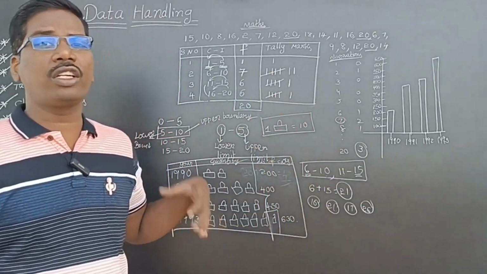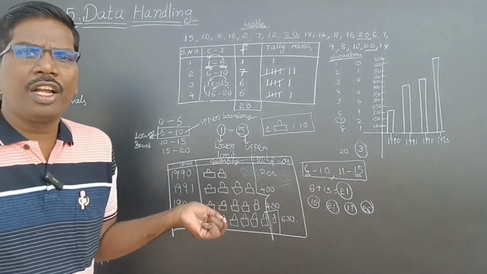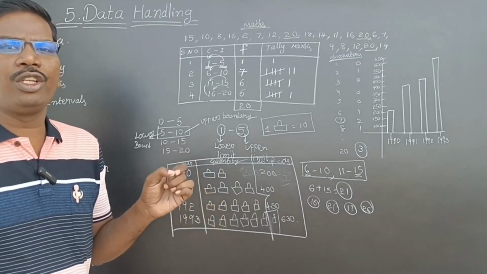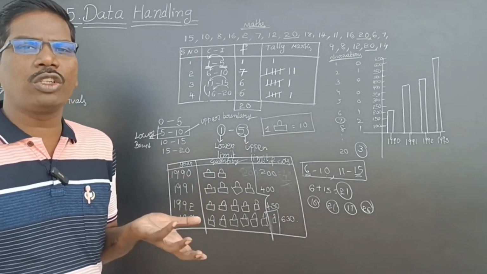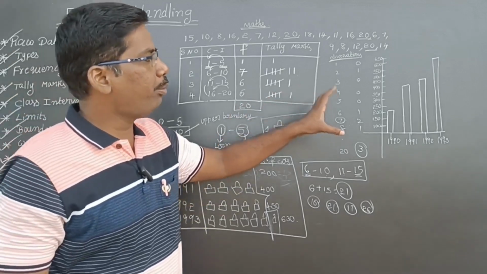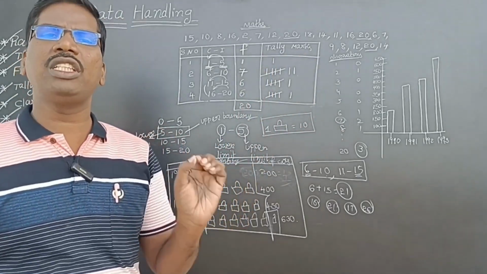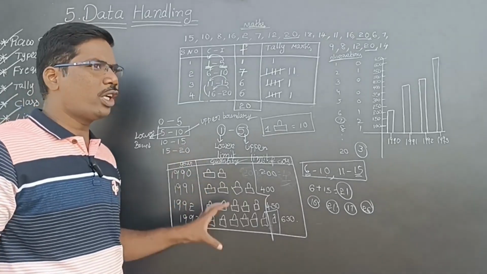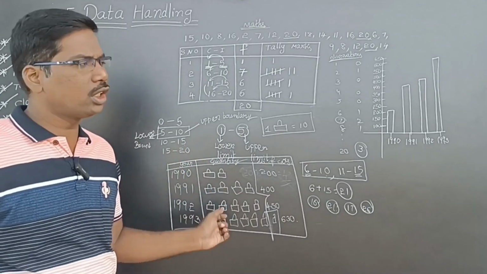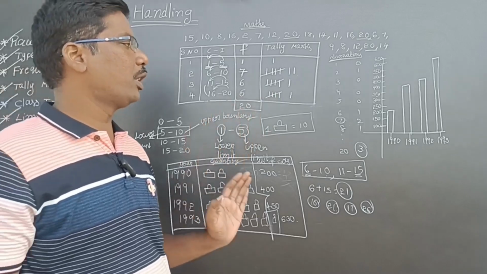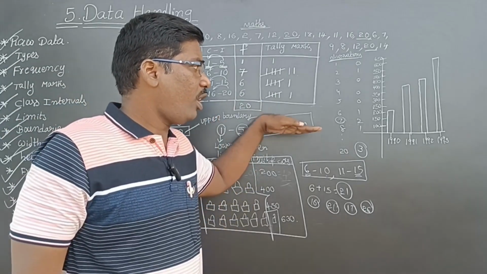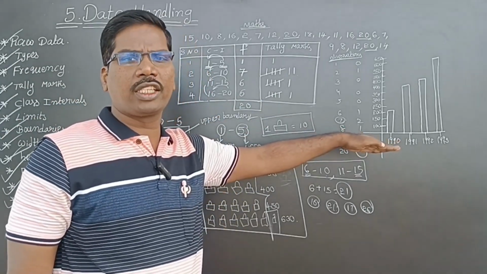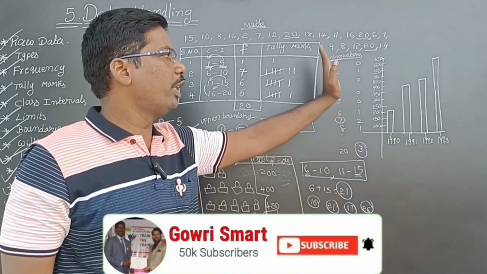In the bar graph, whatever number you want to represent can be easily represented. In the pictograph or pictogram, we can't represent some values. That's why in the bar graph we can easily represent them. The observations should be on the horizontal axis and the frequency should be on the vertical axis.